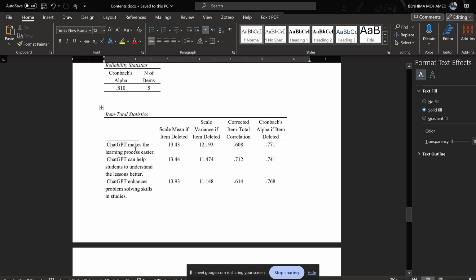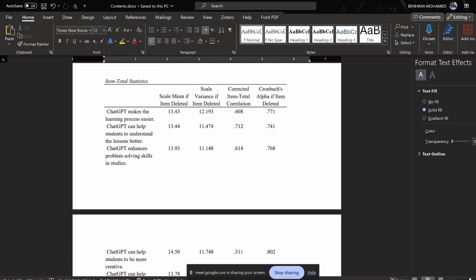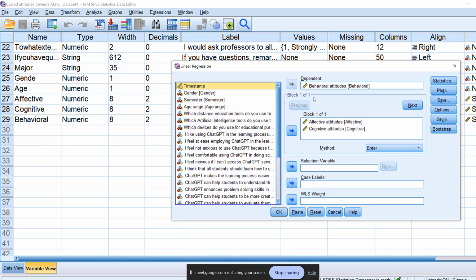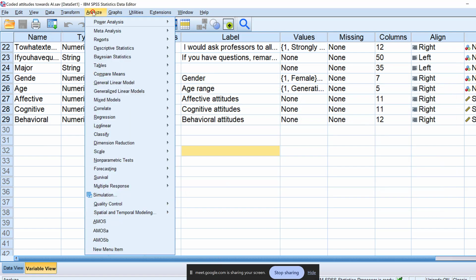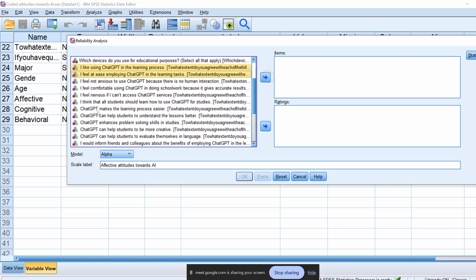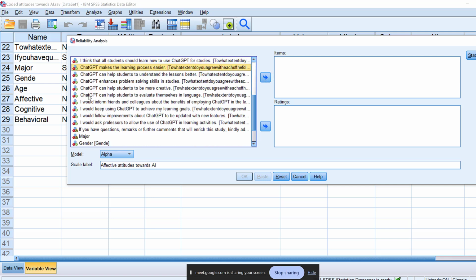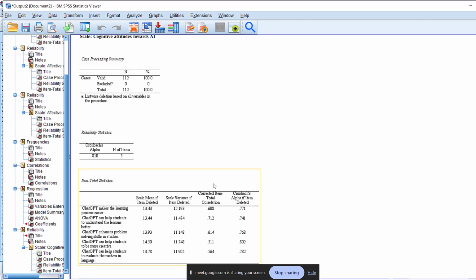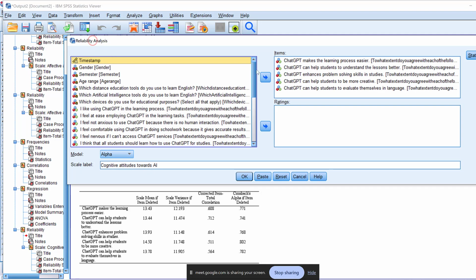I just have one concern with regard to affective, not affective, the other one. So analyze, then scale, then reliability analysis. I have just one concern with regard to, I think all students, yes, this one. I want to include just these, so cognitive. Still it's good. And the other one, I think all students should use it.